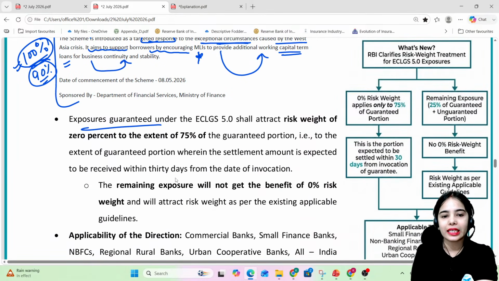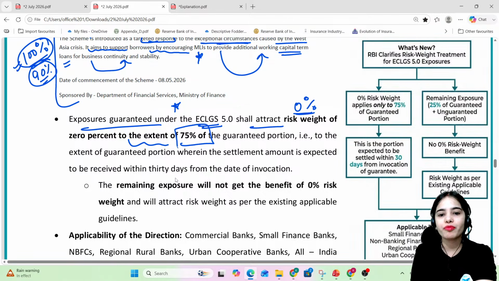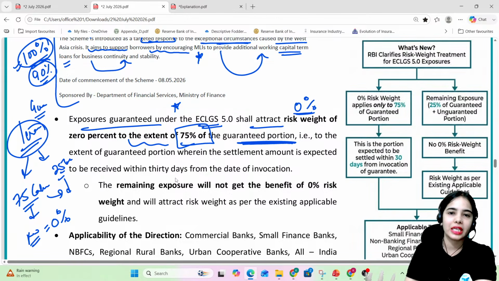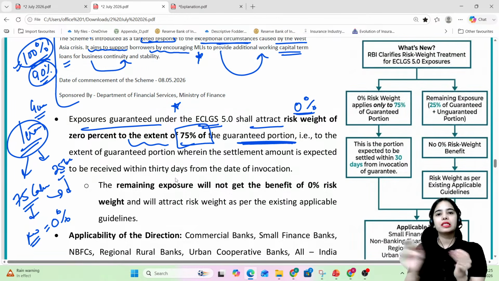So exposures guaranteed under the ECLGS 5.0 shall attract the risk weight of 0% to the extent of 75% of the guaranteed portion. So if 1 crore is guaranteed by the ECLGS, 75% of that, that means 75 lakhs, should have the risk weight of 0%, and the rest of the exposure of 25 lakh should have the risk weight as per the applicable guidelines under the capital charge. For the MSMEs, the risk weight can be 75%, 85%, 150% on the basis of the different criteria. Okay?